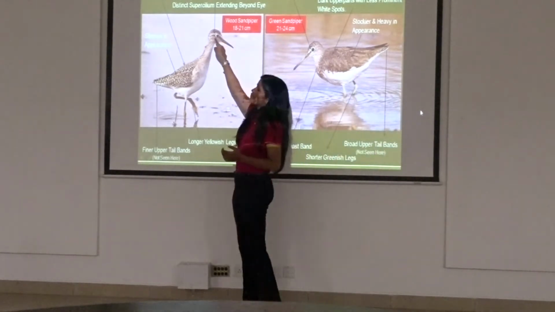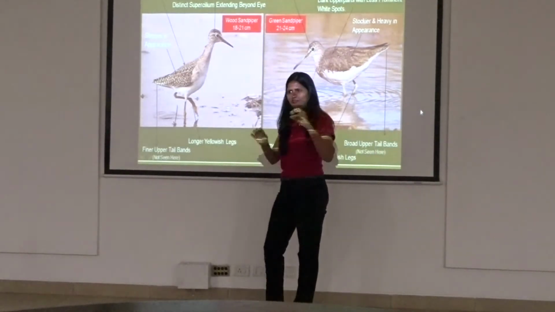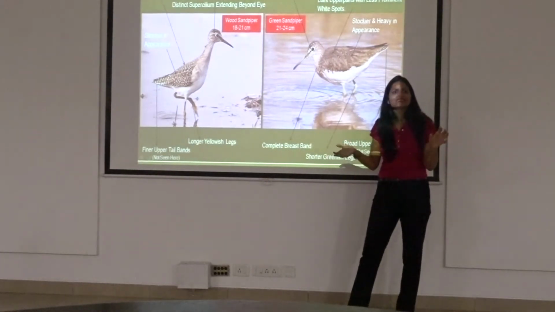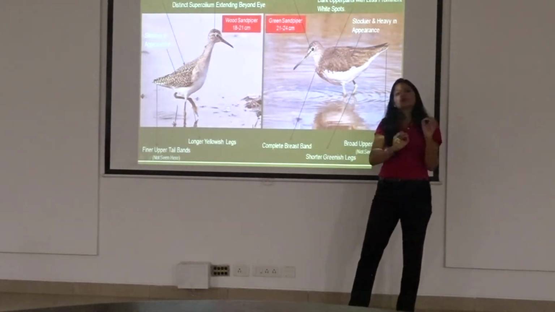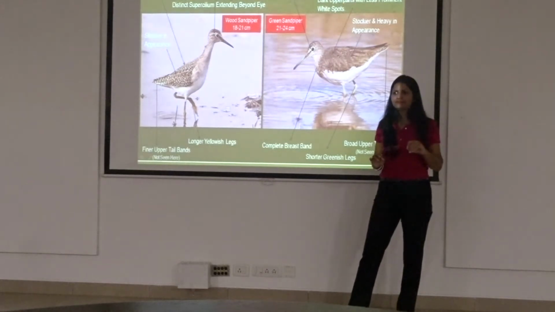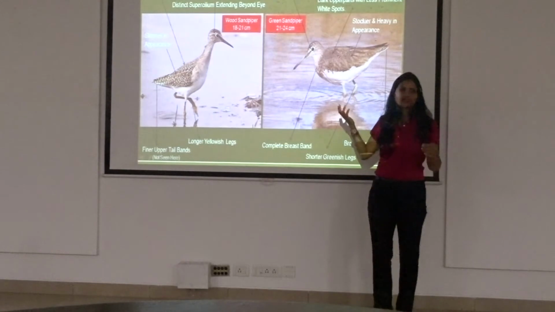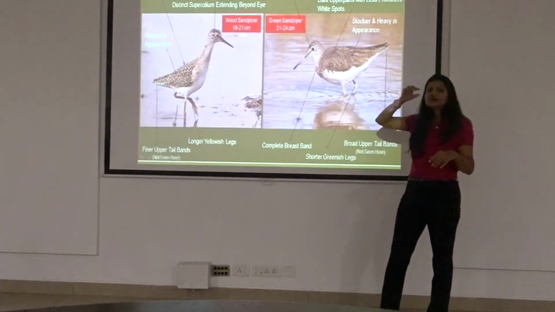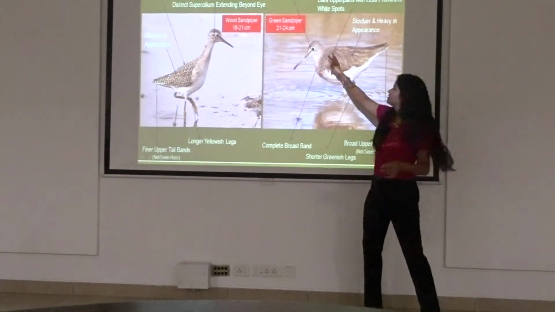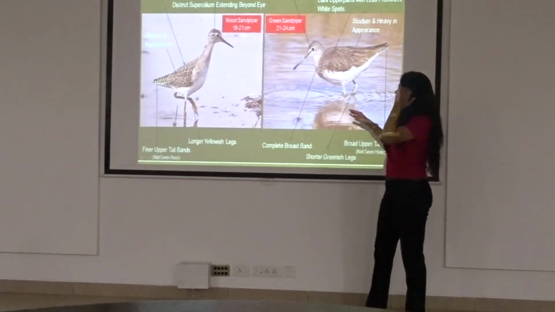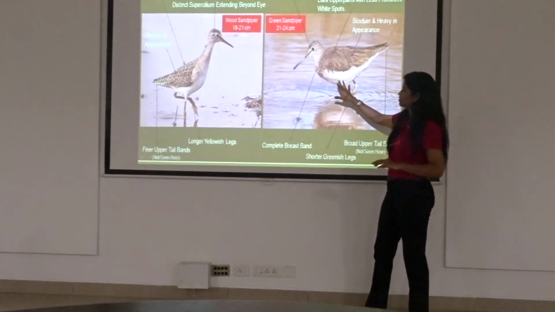Whereas for a wood sandpiper, you see a very nice, neat supercilium. So that is one very important feature for you to note, which will easily help you in identifying whether a sandpiper is a wood or a green sandpiper. A wood sandpiper has a nice supercilium, whereas in a green sandpiper, the supercilium will be restricted to the eye. That is all. So this is a very simple description of this bird.